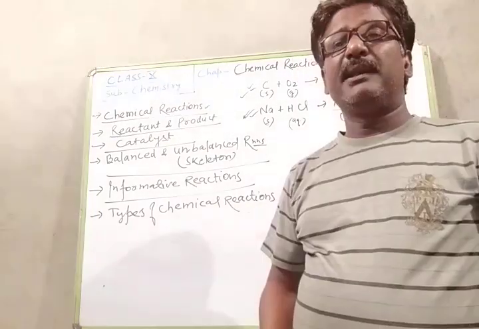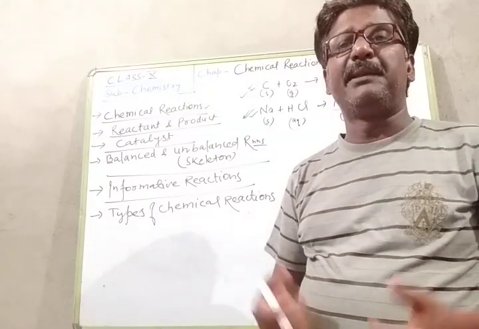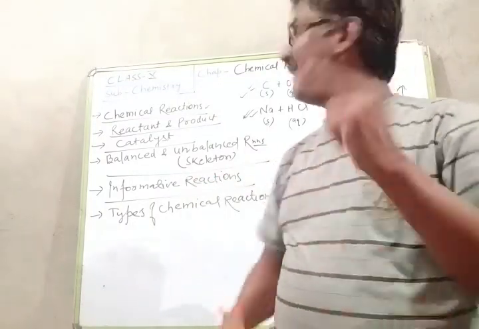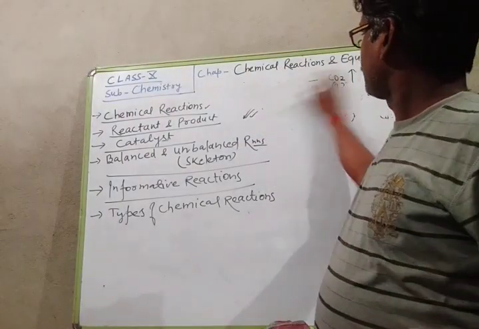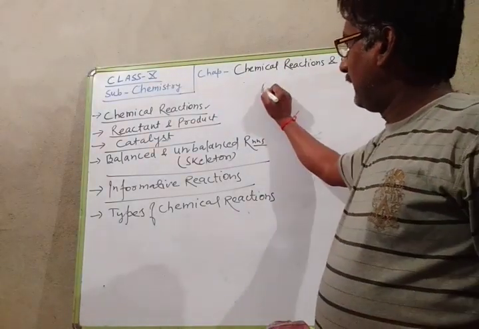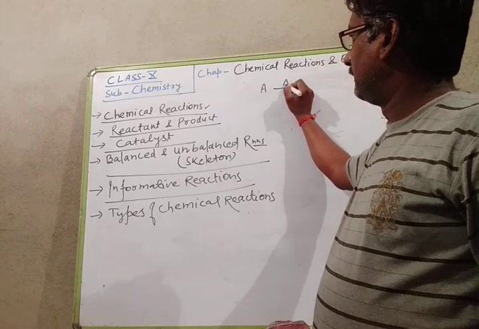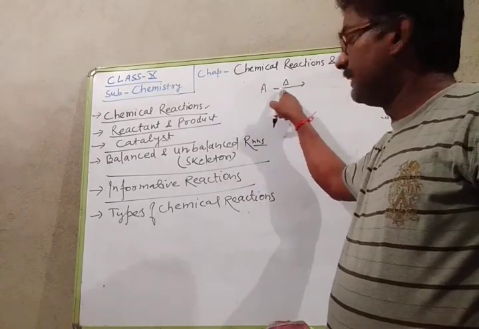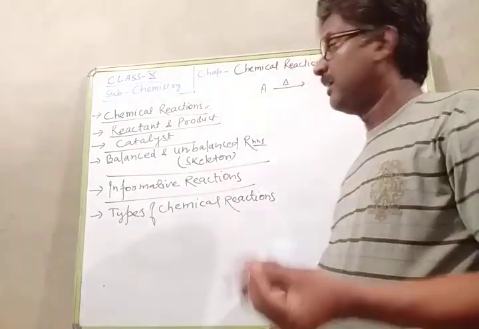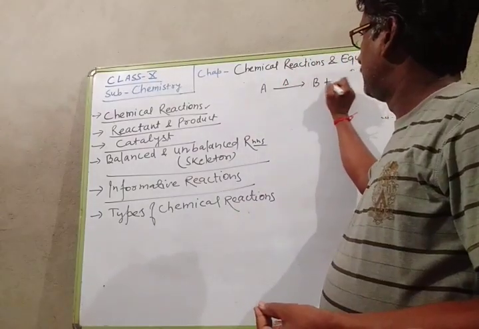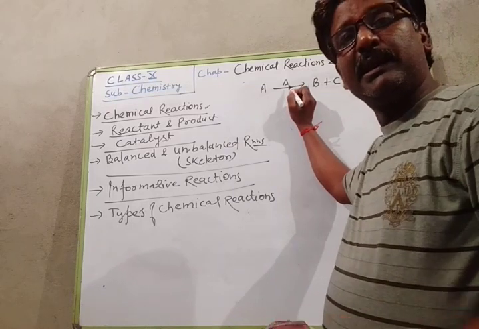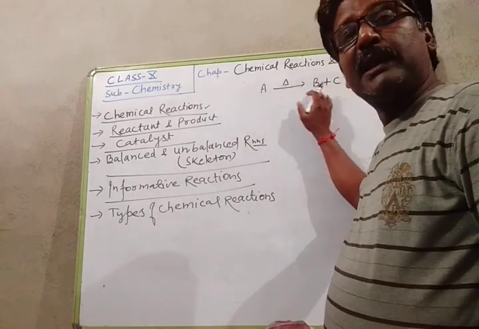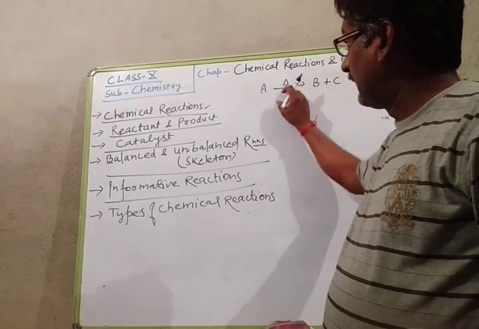There are some chemical reactions which require heat to carry out the chemical reaction. Suppose we have A. When A is heated, this triangle sign indicates that A is heated, and when A is heated, it forms B and C. So this indicates that A requires heat to carry out this chemical reaction, meaning it gains the heat.